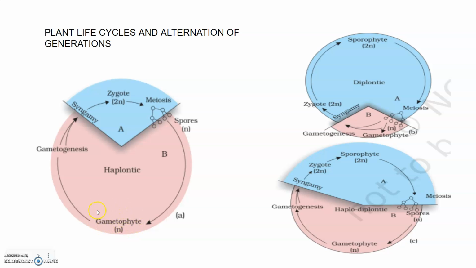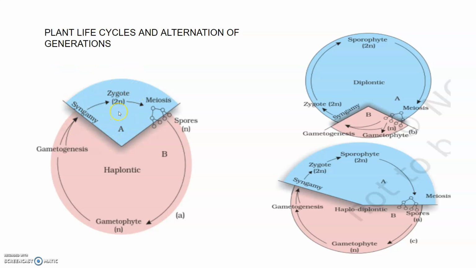After fertilization, the zygote develops through mitosis, and this represents the sporophytic plant body. So the life cycle of any sexually reproducing plant shows alternation of generations between the gamete producing haploid gametophyte and the spore producing diploid sporophyte.